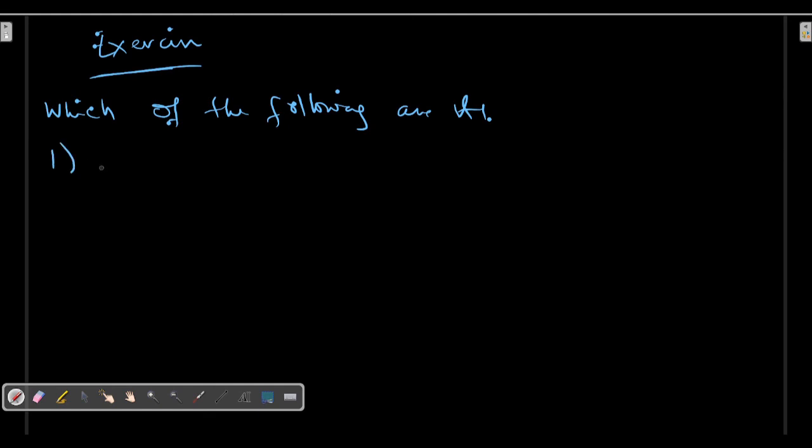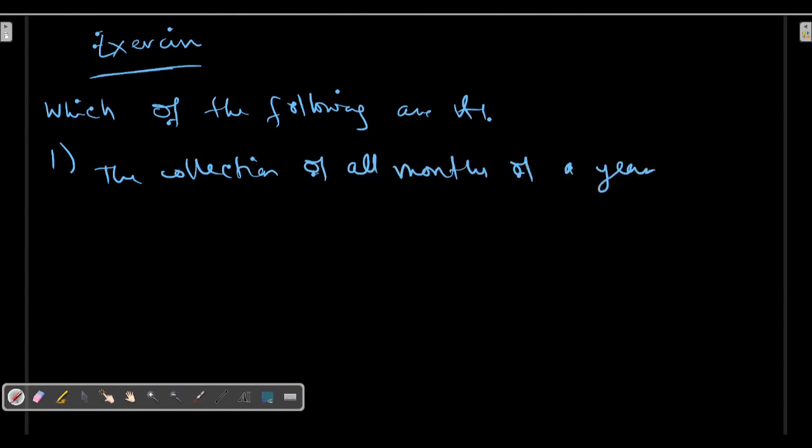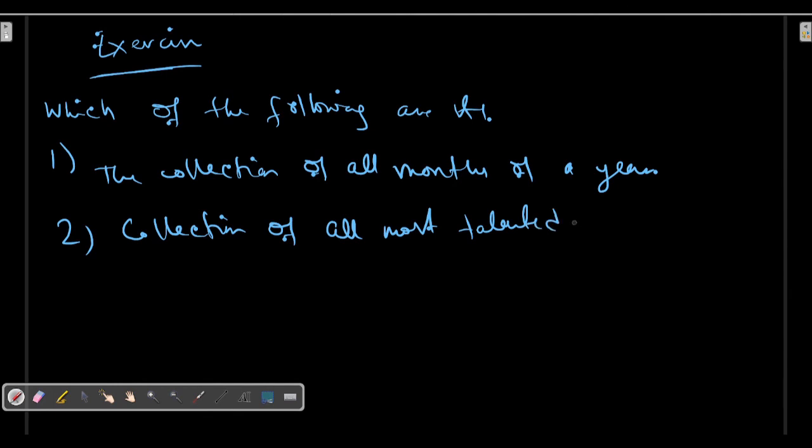The collection of all months of a year, and the collection of all most talented writers in India. You have to justify which one is a set and which one is not.